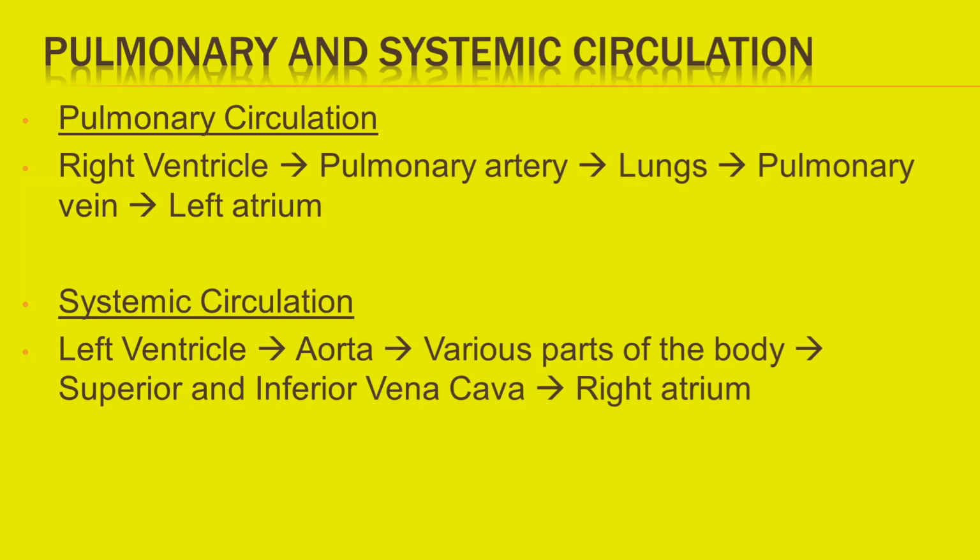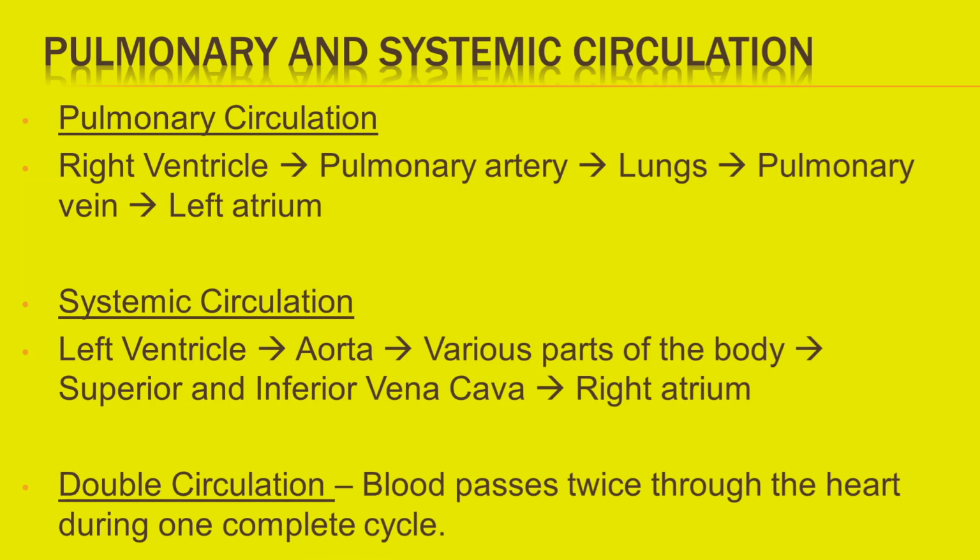Deoxygenated blood from the different parts of the body is brought back to the right atrium of heart through superior and inferior vena cava. Thus, blood passes twice through the heart during one complete cycle. It is known as double circulation. Heart maintains double circulation to keep the oxygenated and deoxygenated blood separate from each other.